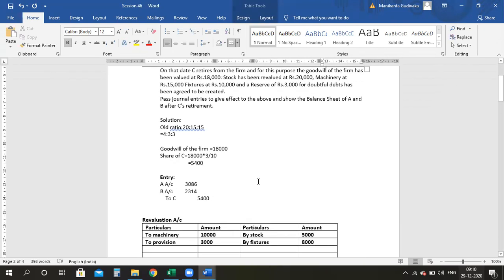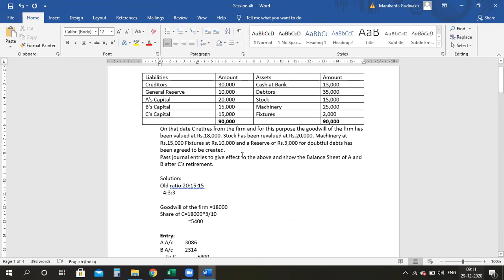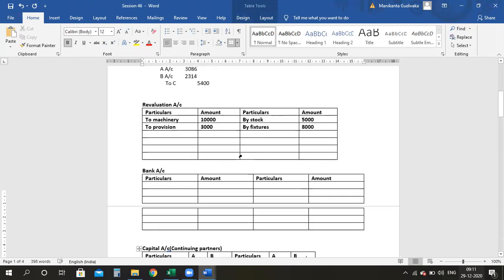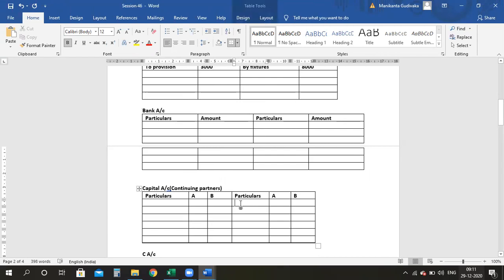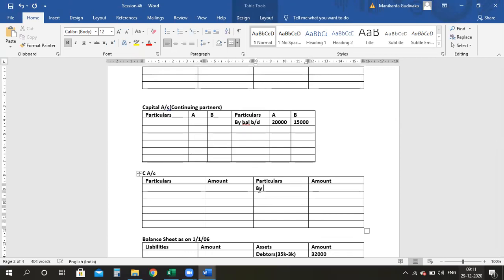Now come here. What else is there here? Yeah, we completed all the other things. Now let's start off completing all the other things. Let's see, is there any revaluation profit or loss, or do we also have to open the capital accounts of partners. A's capital is 20,000, B's capital is 15,000. By balance brought down is 20,000 and 15,000. Even C's capital is showing the same thing, by balance brought down is 15,000.